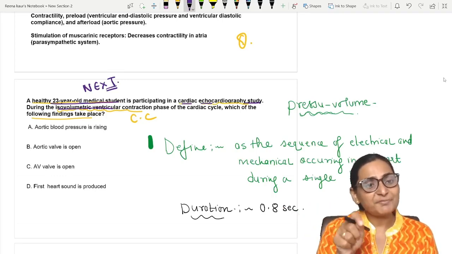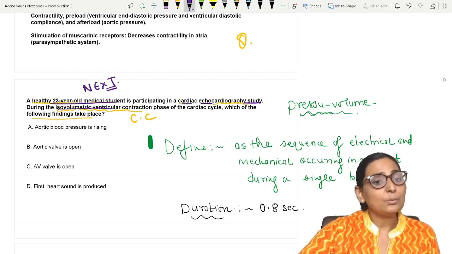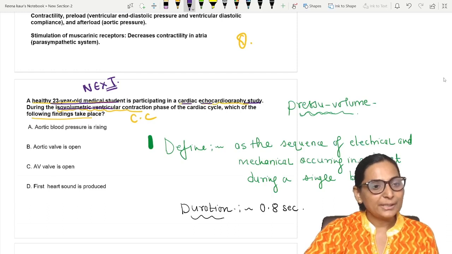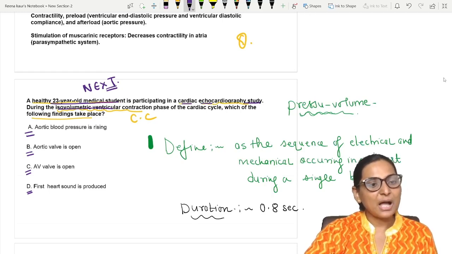So what simple physiology is asked here? In isovolumetric contraction, what is the finding? Options: aortic blood pressure is rising, aortic valve is open, AV valve, that is atrioventricular valve, is open, or D, the first heart sound is produced. Okay, so we will answer this question at the end of our session.